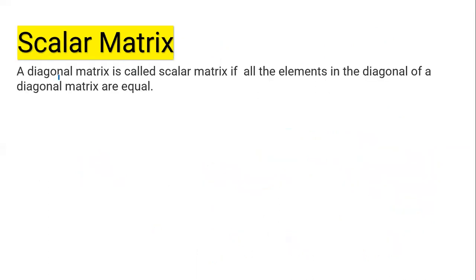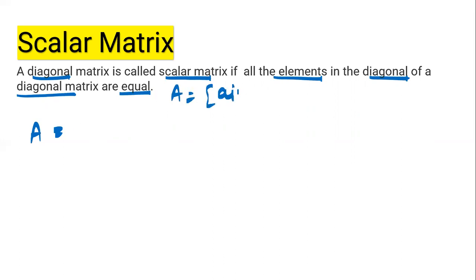Scalar matrix. A diagonal matrix is known as a scalar matrix if all elements in the diagonal of the diagonal matrix are equal. In other words, we can say let A equals Aij of order m by n.